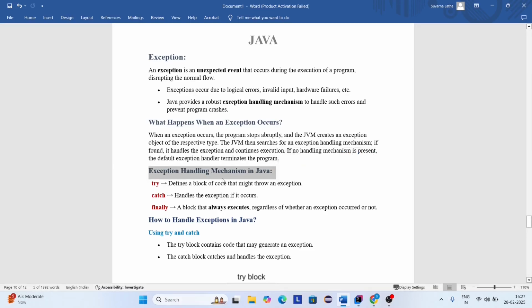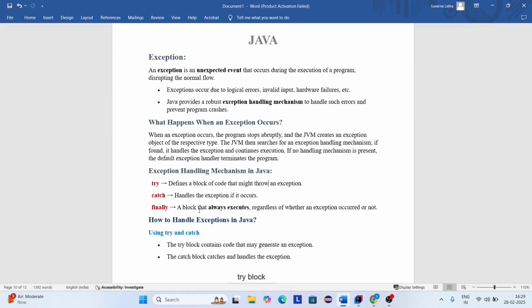Exception handling mechanism in Java is used to handle exceptions. And we can handle these exceptions using try, catch, and finally blocks. Try defines a block of code that might throw an exception. Inside the try block, we write the statements which are responsible for the exception. Inside the try block, we write the risky code.